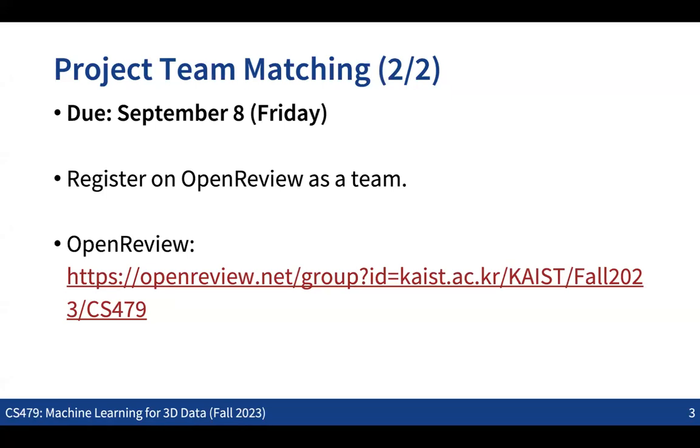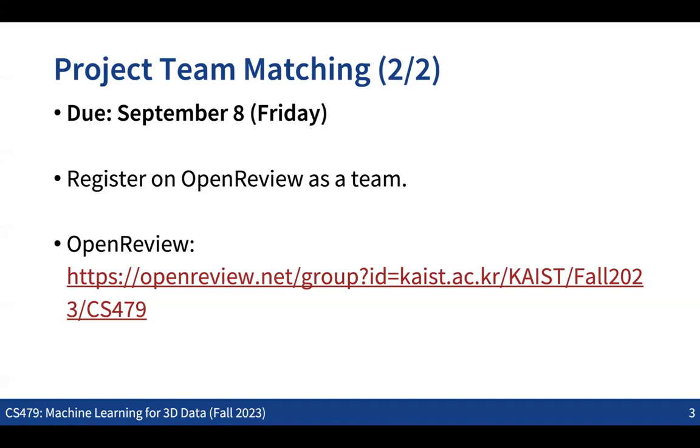If you go to the course website, to the project team matching web page, you can see what information you need to submit. You need to submit not only the names of the teammates, but also the title of the project and some keywords that you are interested in.